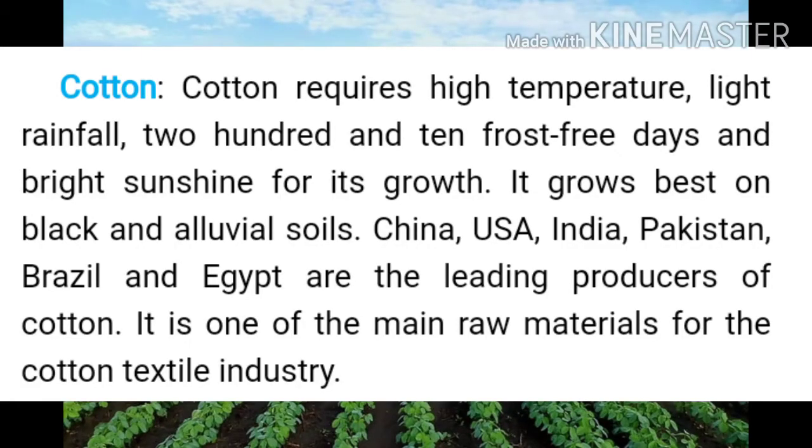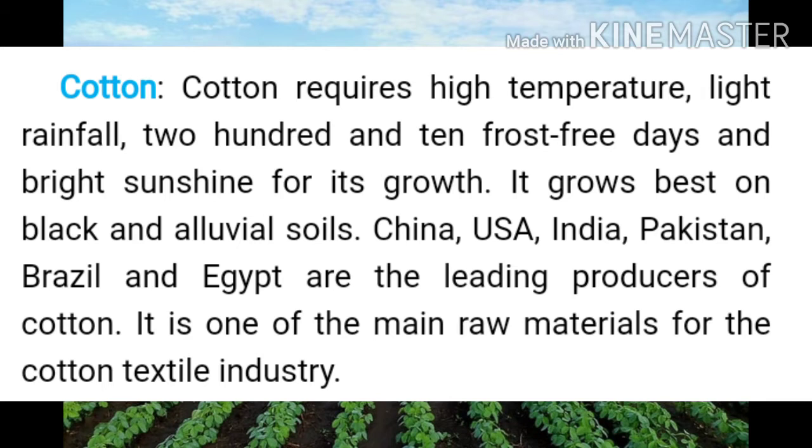Students, cotton is the main raw material for cotton textile industry. Cotton grows well in the areas having high temperature. It should be uniformly high throughout the growing season. It requires abundant sunshine and moderate rainfall of 60 cm to 100 cm.